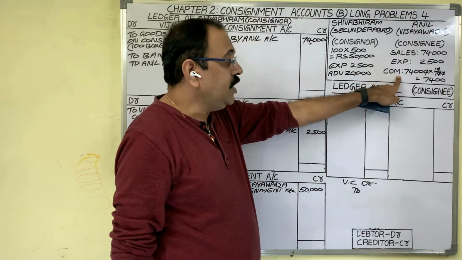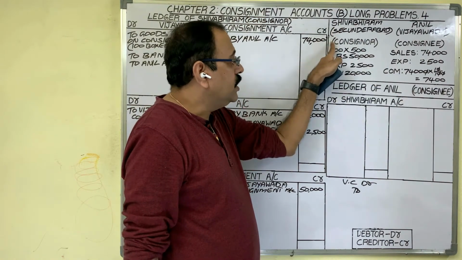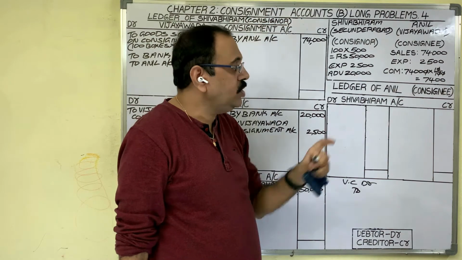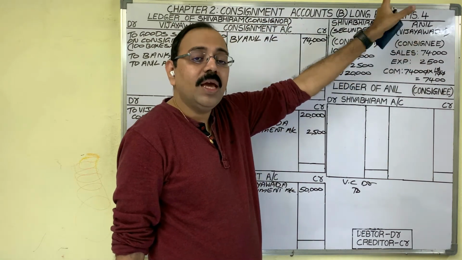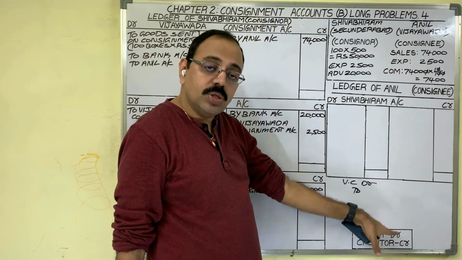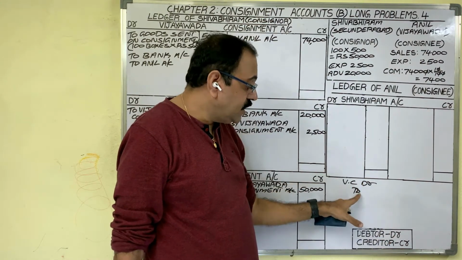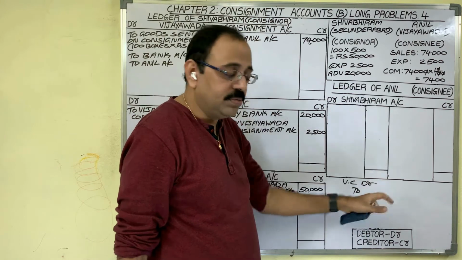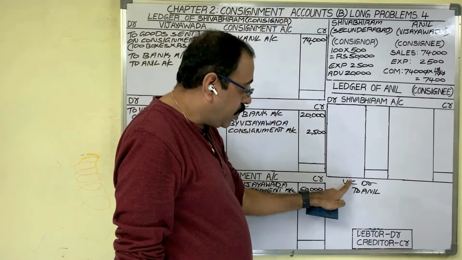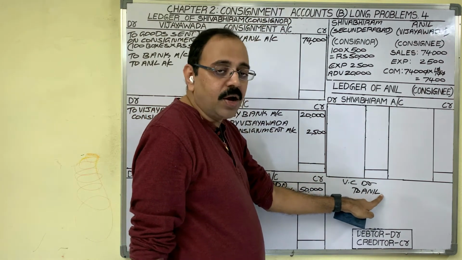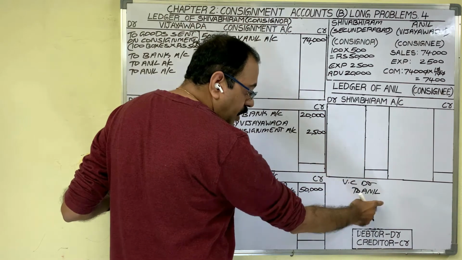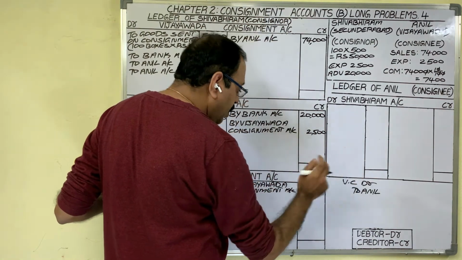This commission in future, consignor should pay to consignee. For commission amount, consignee is becoming a creditor. Creditor means liability. Liability shows credit balance. So credit side we should write Anil account. Then this is the final entry for commission. In consignment account debit side we should write to Anil account. In Anil account credit side we should write by Vijayawada consignment account.